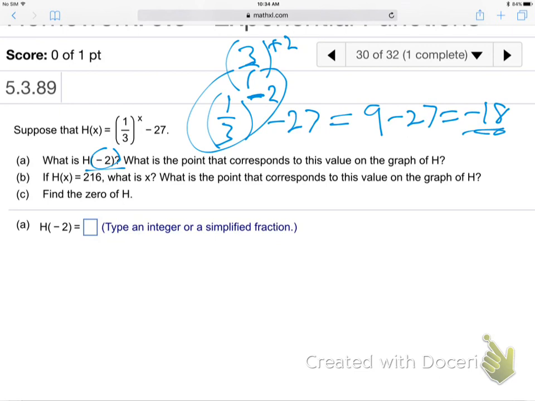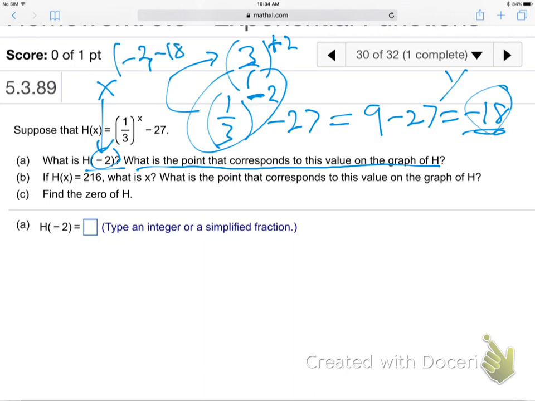And then becomes positive. Good? And that's negative 18. What is the point on the graph? Well, the x was negative 2. The y came out negative 18. So that's the point, negative 2, negative 18.